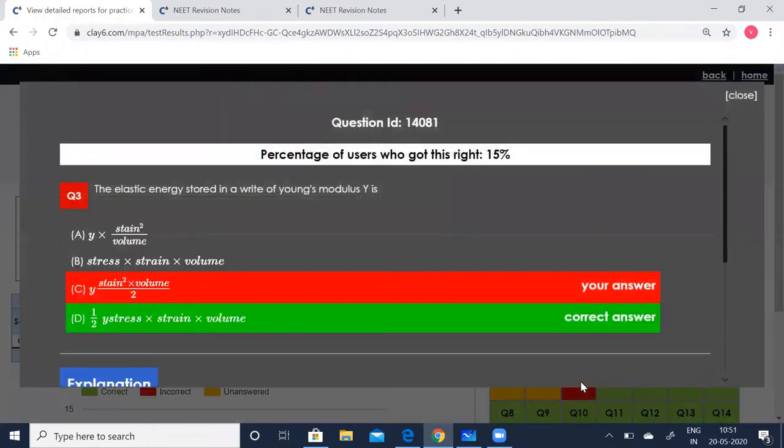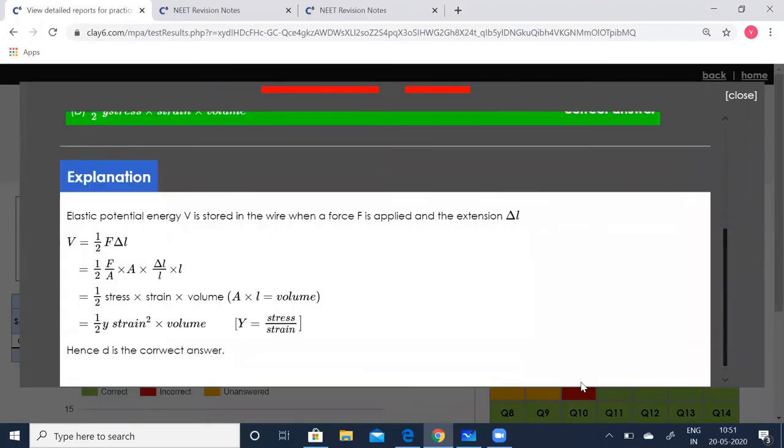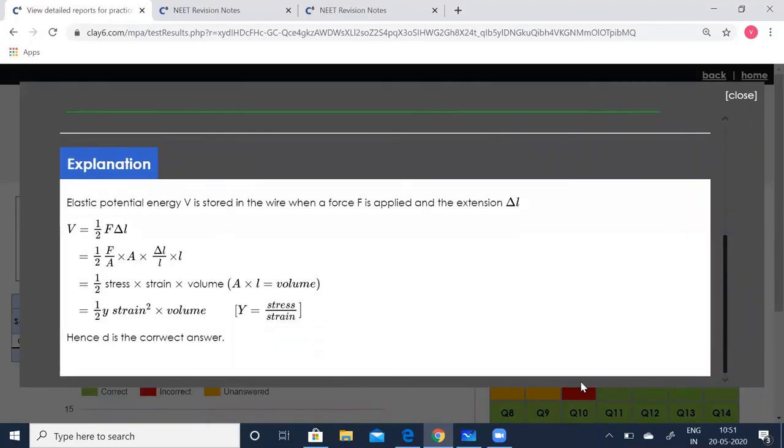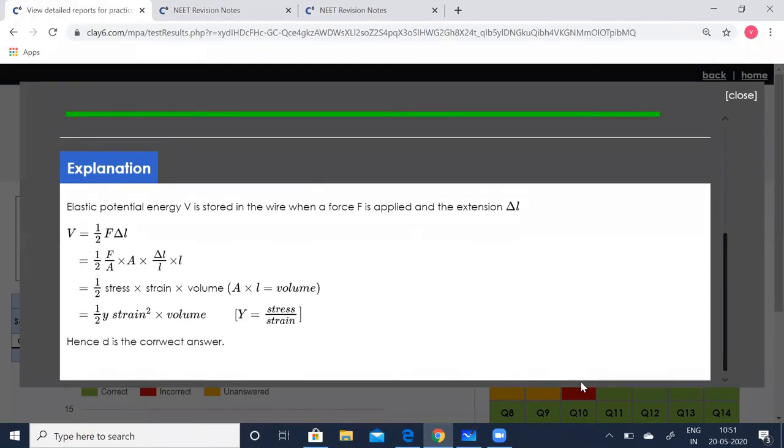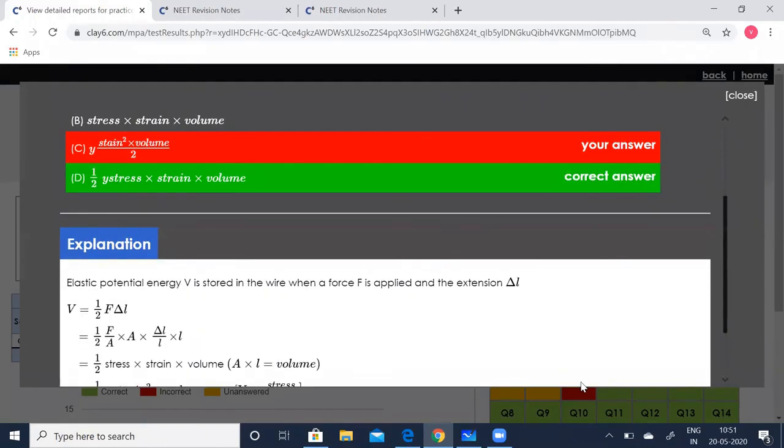The question asks: the elastic energy stored in a wire of Young's modulus Y is Y into strain squared by volume. So we marked it as half Y into strain squared into volume. Let us see the explanation given. It says half into F delta L, but actually it is correct. It's a technical error in the site. I'll ask the concerned people to change it. So make a note, what we did is correct: half Y strain squared into volume. What we marked is correct. You can see clearly that C is the correct option.